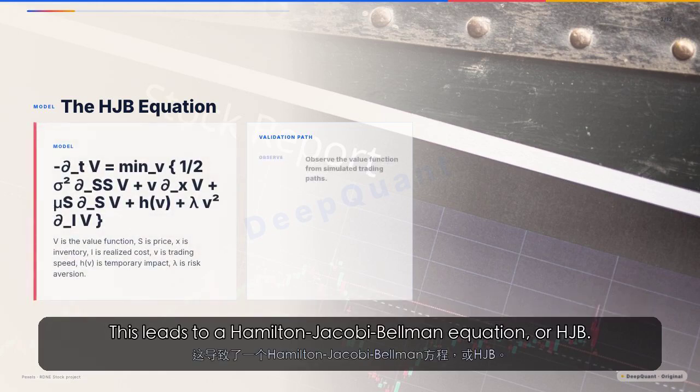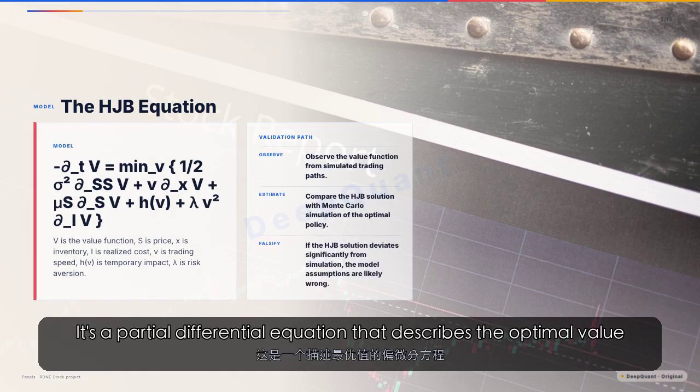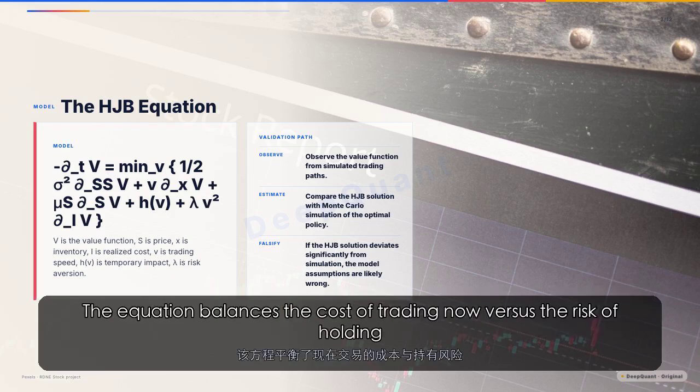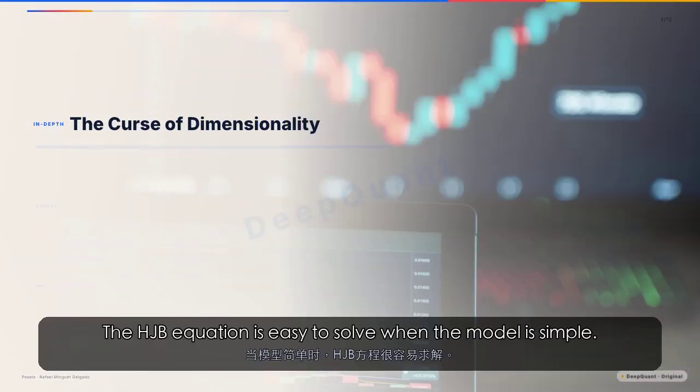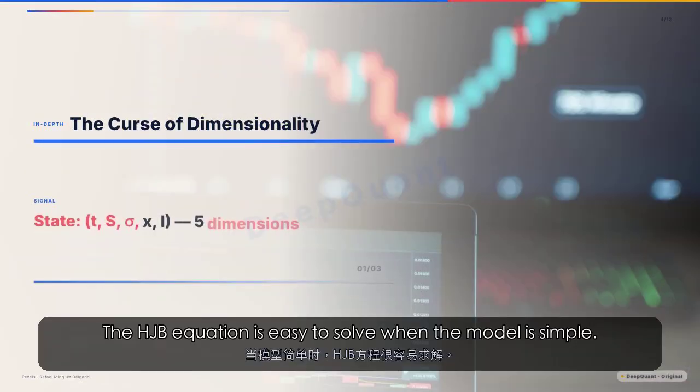This leads to a Hamilton-Jacobi-Bellman equation, or HJB. It's a partial differential equation that describes the optimal value function. The equation balances the cost of trading now versus the risk of holding inventory. The HJB equation is easy to solve when the model is simple.